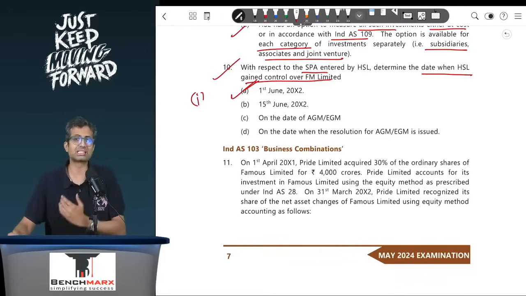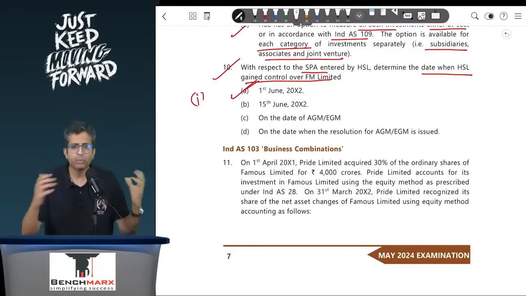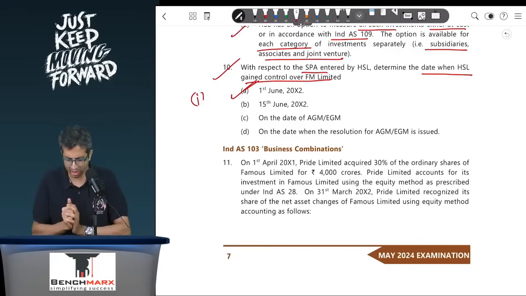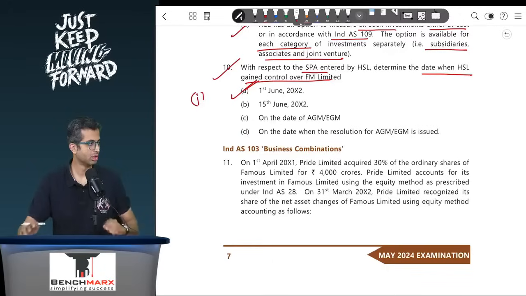So this takes care of the MCQ part of your RTP. Most of the MCQs are repeated. I think this point 10 was not there in your MCQ book, but other than that, most of the other MCQs you would see similar or exactly same MCQs in your book as well. Okay, we'll go to the descriptive section now.